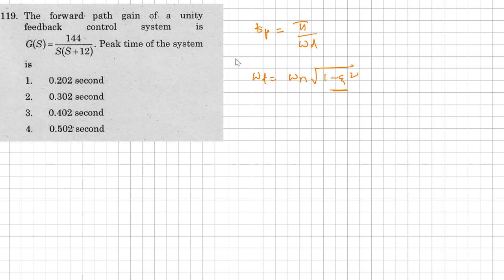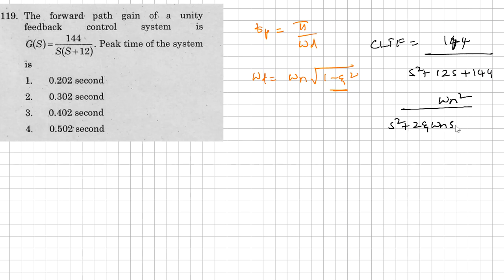So first what we'll do is, we'll write the closed loop transfer function. Once you write the closed loop transfer function, we'll get 144 divided by s square plus, no, it's not 2, right? It is here, s square plus 12s plus 144. Compare with the standard equation omega n square divided by s square plus 2 zeta omega n s plus omega n square. So omega n is nothing but 12. Okay, 12 square means 144, and 2 zeta omega n is nothing but 12 here. So similarly, you get zeta is equal to 0.5. Okay, we got it.